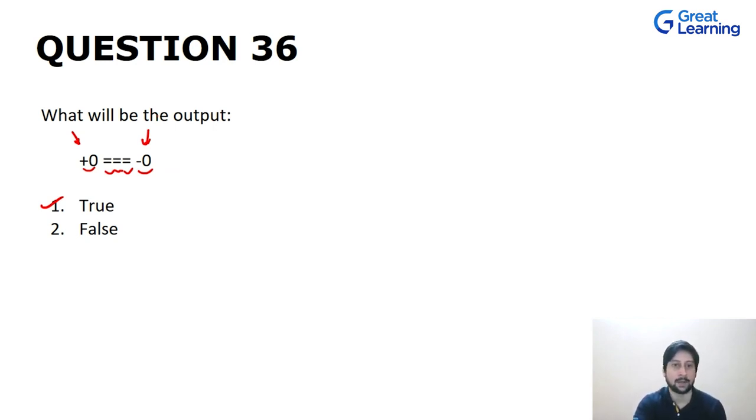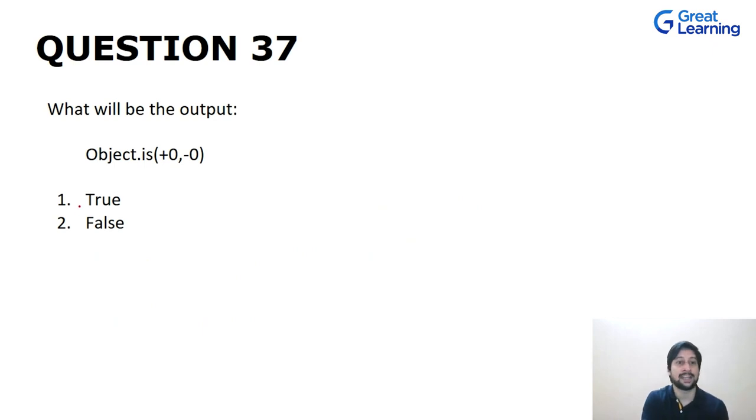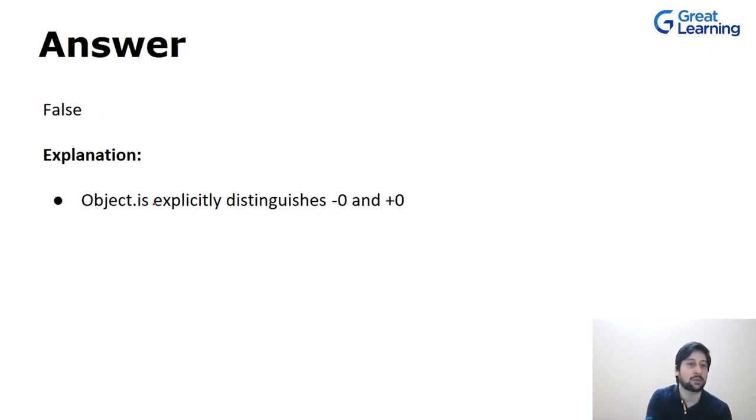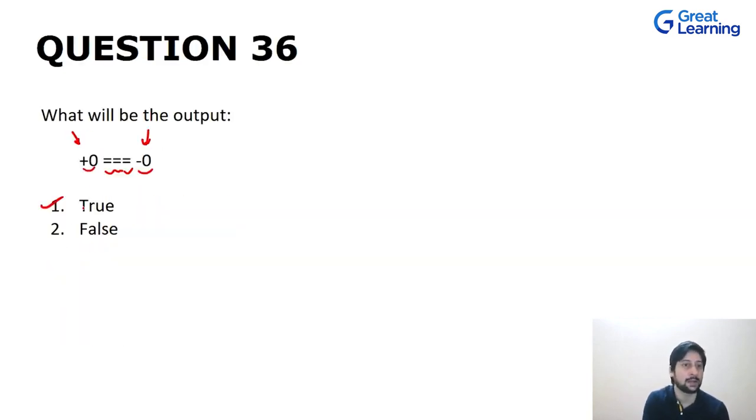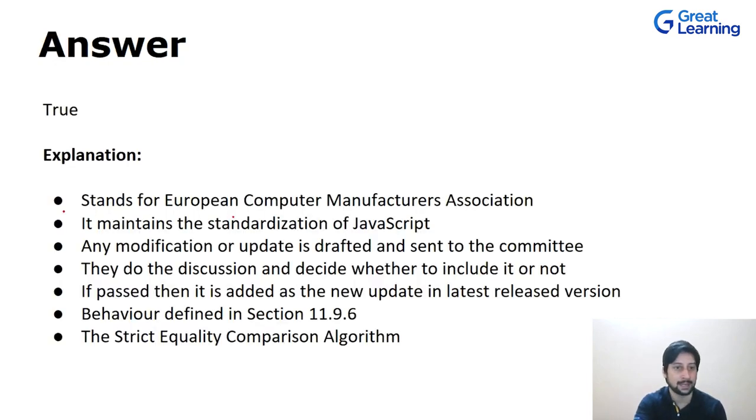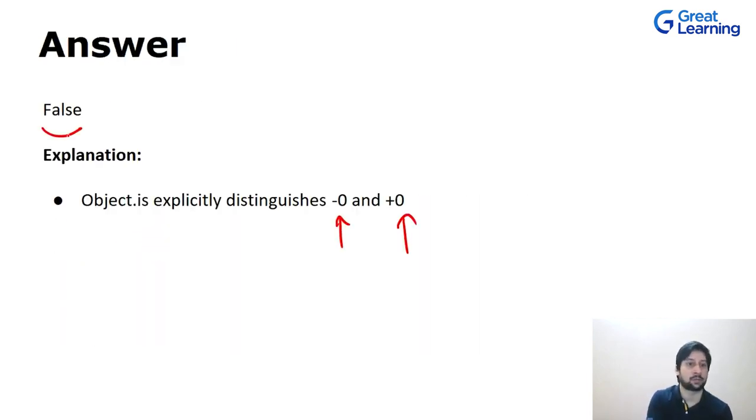Now let's move on to our next question. Here we are using the class Object along with the method Object.is, and we are checking if plus 0 is equal to minus 0. In this case, it will give us the correct output, which is false, as Object.is helps us to distinguish between plus 0 and minus 0, which was not the case in the earlier situation. When we used triple equal to, we got the output as true, which is not correct. So now in this case, we'll get the output as false.